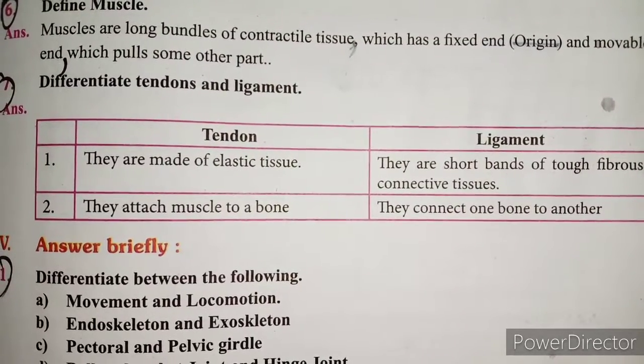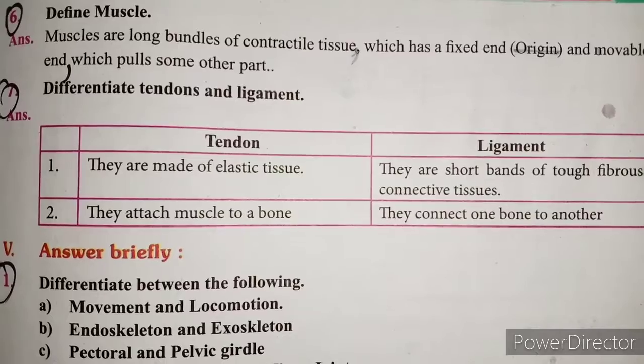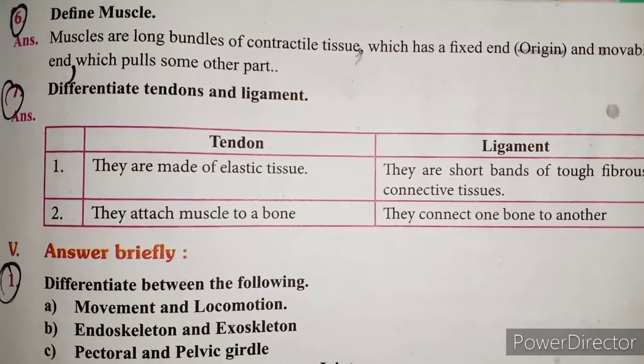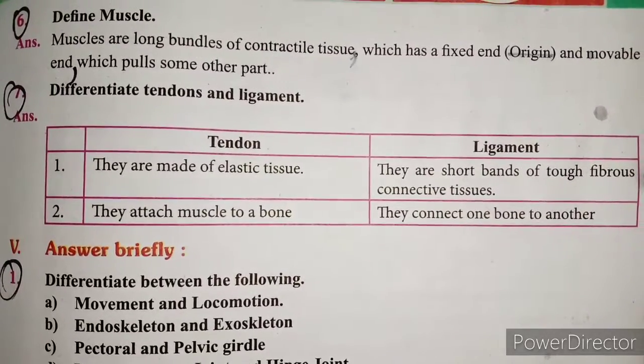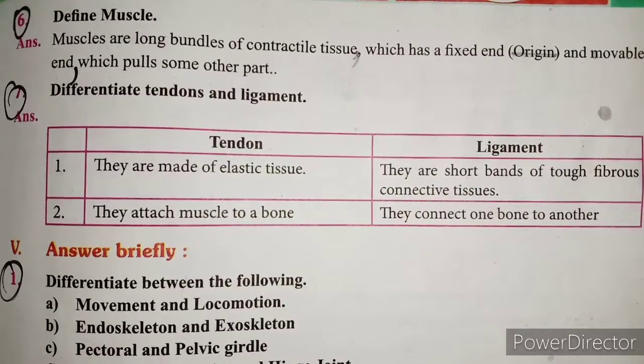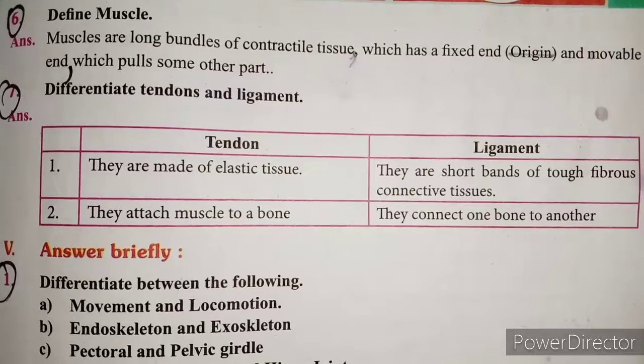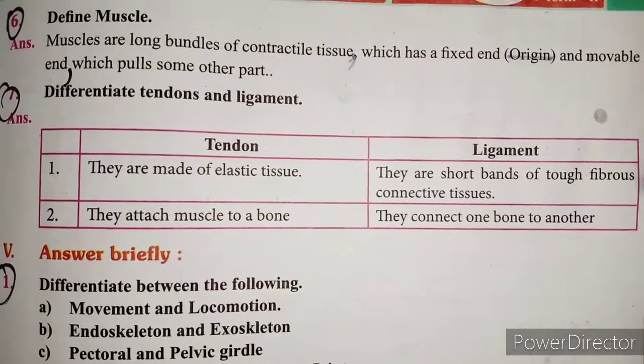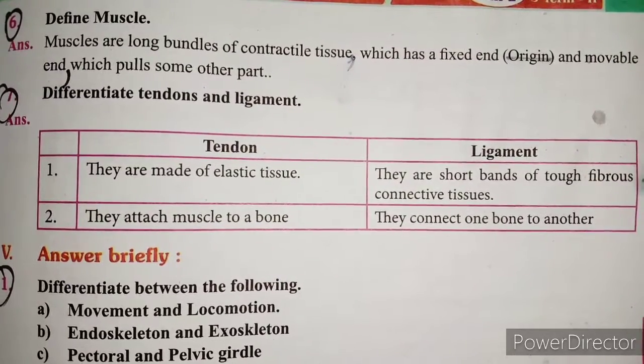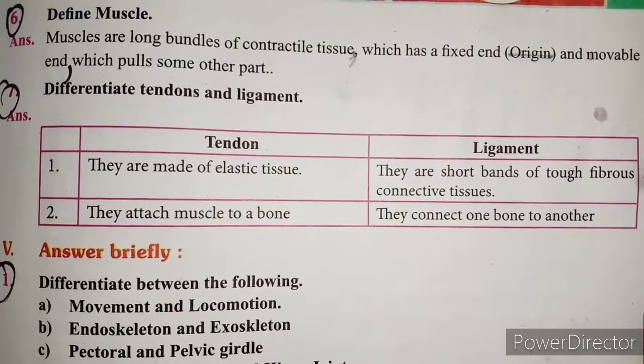Tendon: They are made up of elastic tissue. They are short bands of tough fibrous connective tissues. They attach muscle to a bone. Ligament: They connect one bone to another.